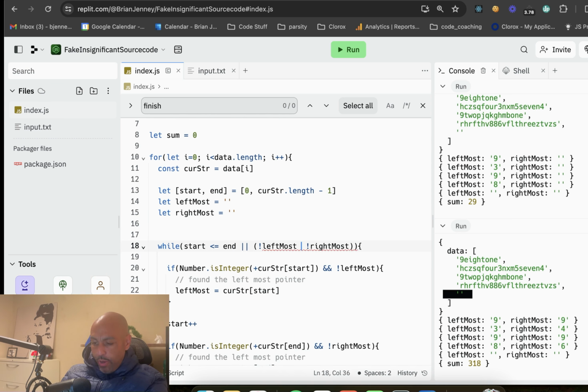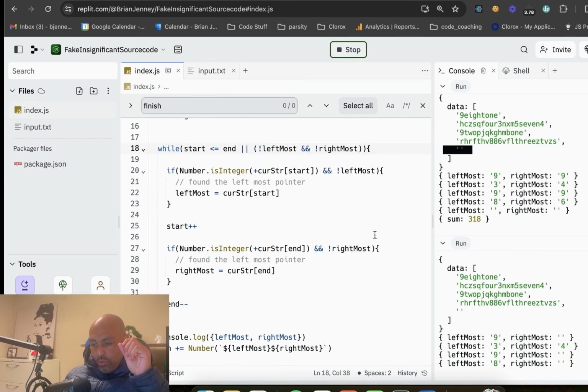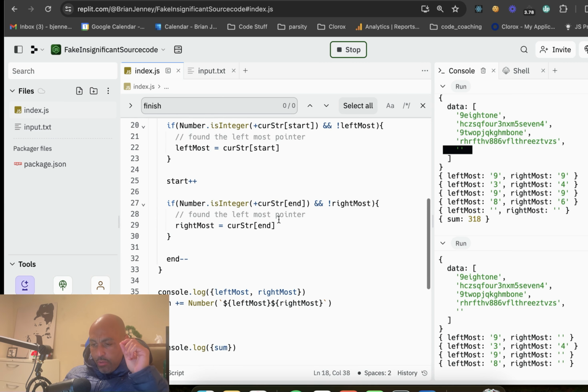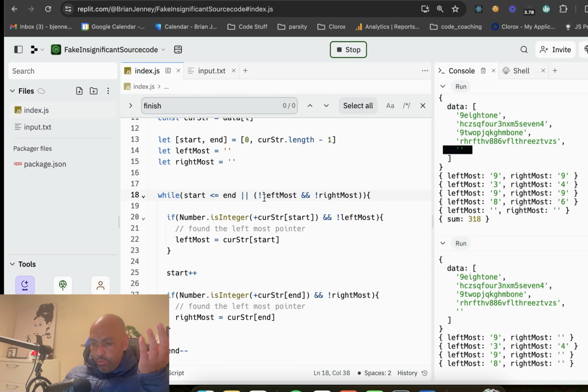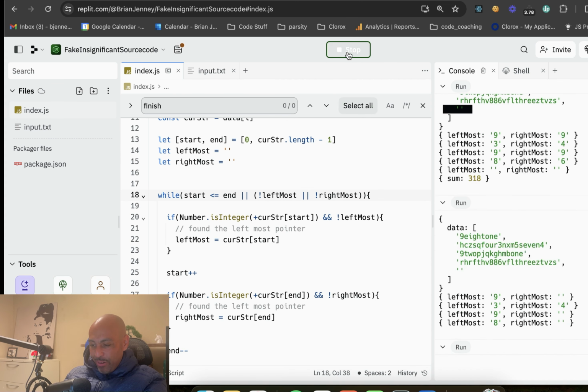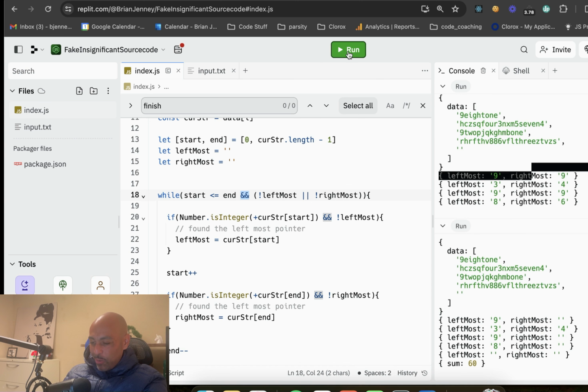Let's just see if it even works. Okay, kind of. Okay, and there's no rightmost. If the number is an integer and there's no rightmost, then the rightmost equals the string, and then we do n minus minus. Or there's no leftmost, or there's no rightmost. Okay, how about that? Still don't like it. Okay, let's go back to what it was. Still, I'm not really satisfied with that. It certainly seems to work, but I'm not super satisfied with it.